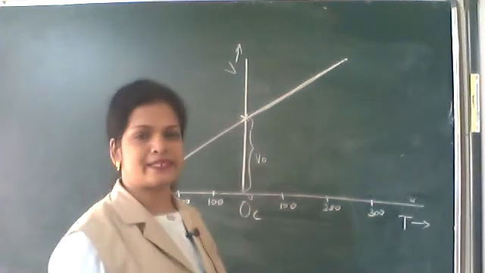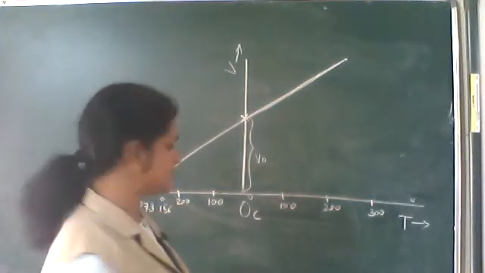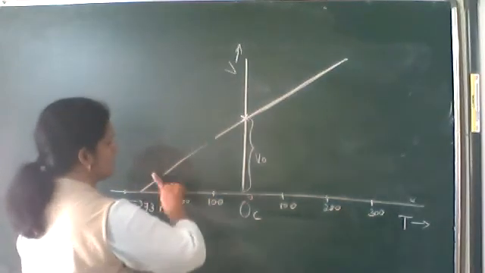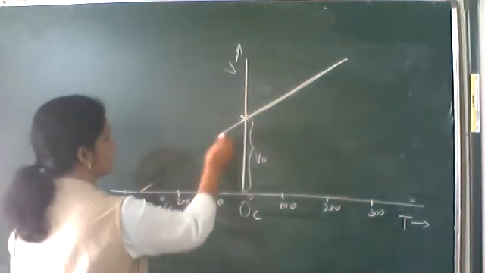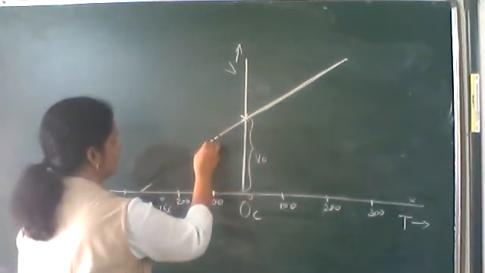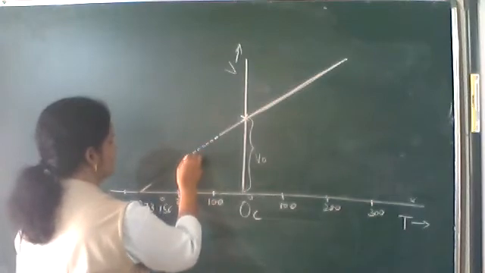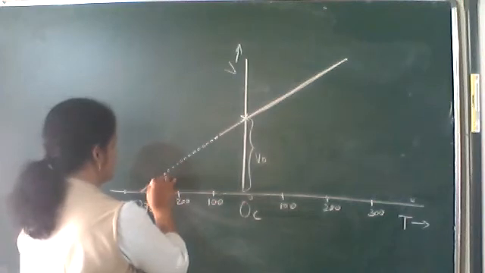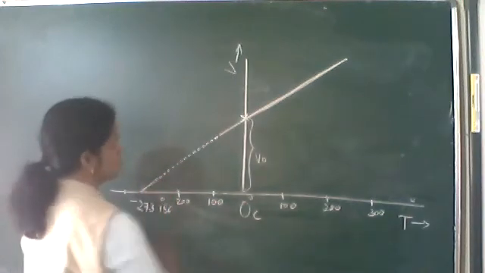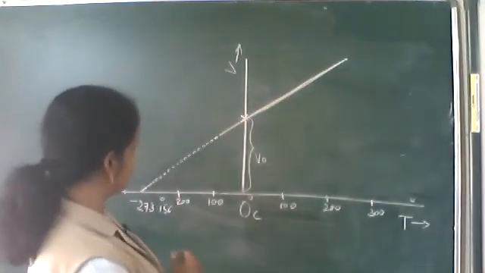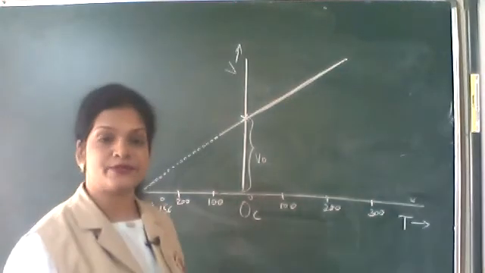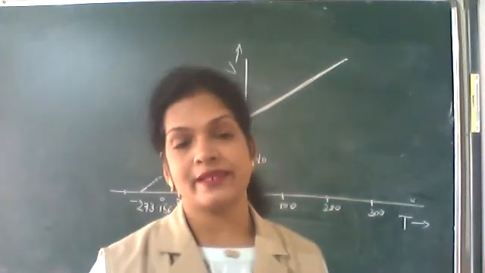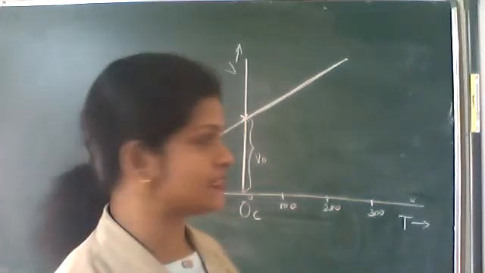As we decrease the temperature, the volume decreases and decreases, and it will be touching. You extrapolate the graph from here. This is the lowest possible temperature. You extrapolate the graph and it will be touching at minus 273 degree Celsius, exactly minus 273.15 degrees Celsius.